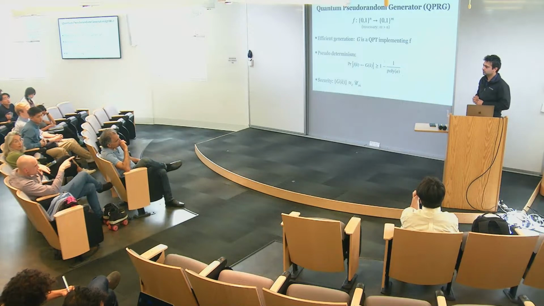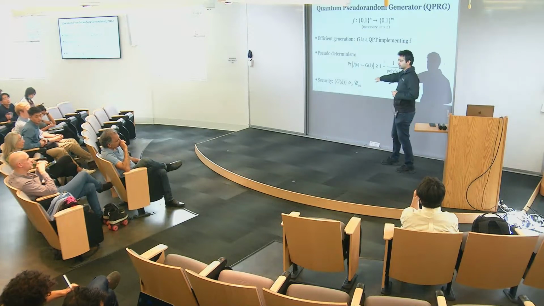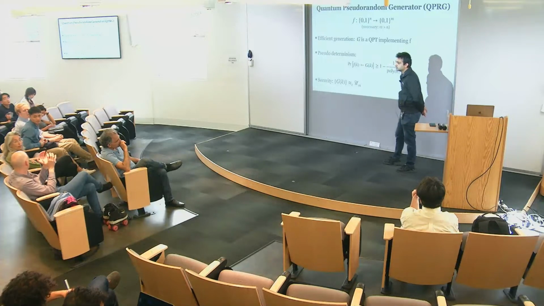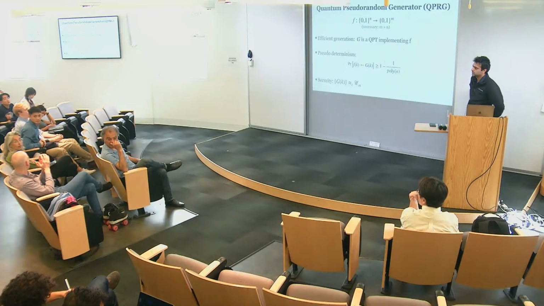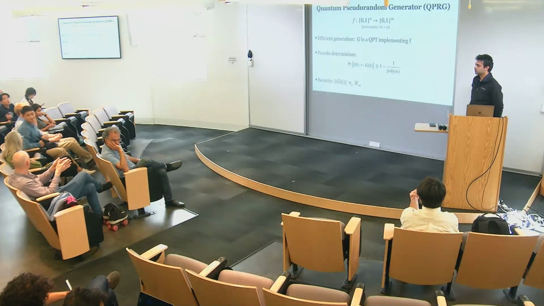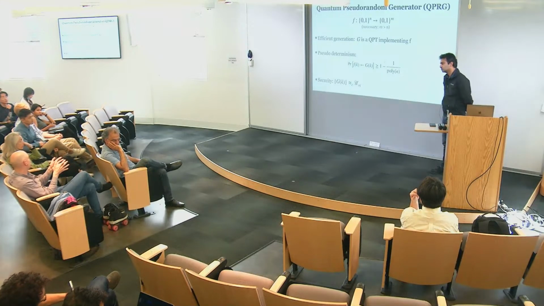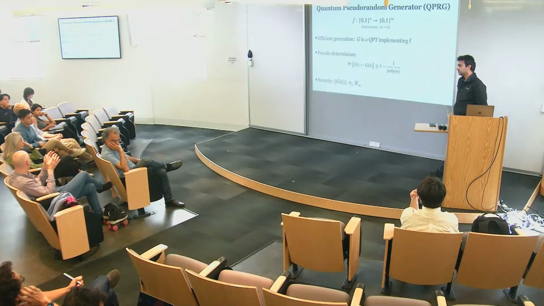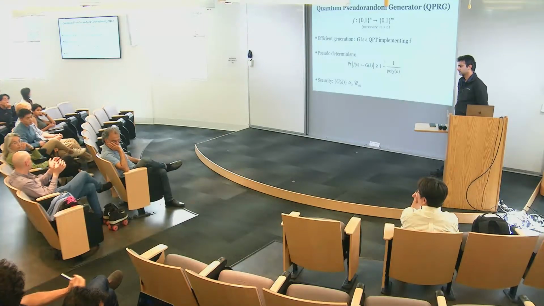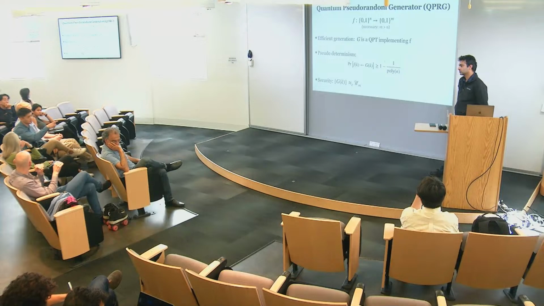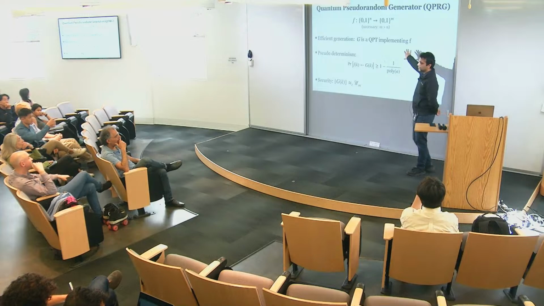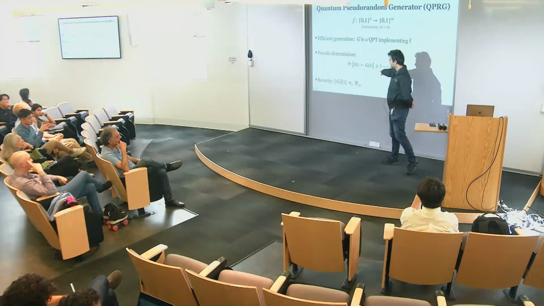Is this for random K or for every K, the pseudo-determinism? Random K. Then there could be a big bunch of Ks for which F and G are different, and F happens to be 0 on all of those. So let's say G is an actual classical PRG, and F is equal to G, but on an inverse polynomial subset of the values fixed to 0. But it depends on what the second one is. The second one is for all K? Which one? This definition? Yeah.